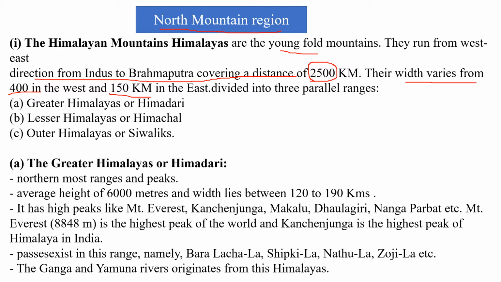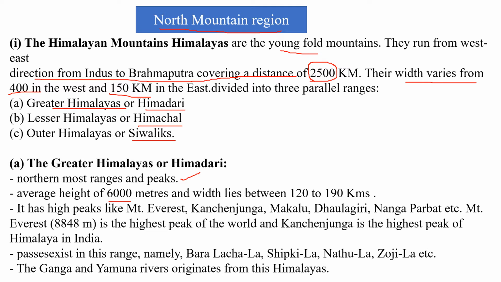This Himalaya is divided into three parts. First is the Greater Himalaya, also known as Himadri. Second, the Lesser Himalaya, known as Himachal. And third is the Outer Himalaya, known as the Shivalik Hills. Firstly, we are going to focus upon the first division of this mountain region, the Greater Himalaya or Himadri. It's the northernmost range of peaks, the northernmost part of this Himalaya.